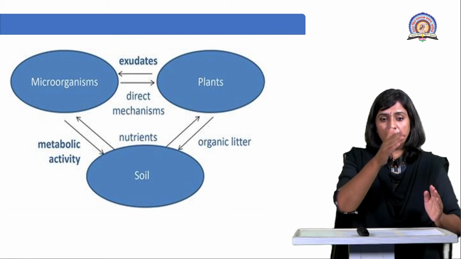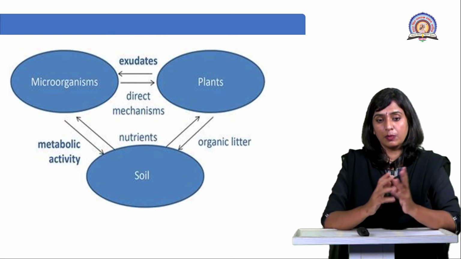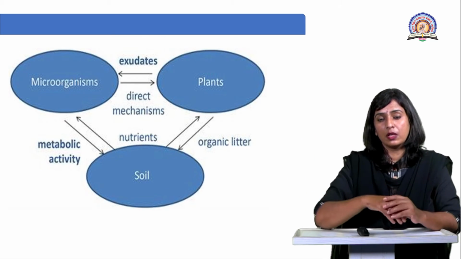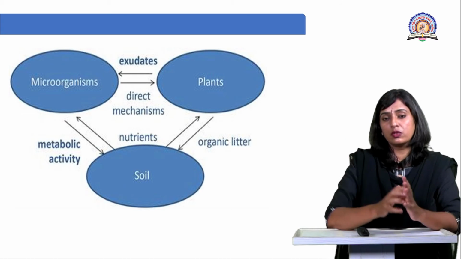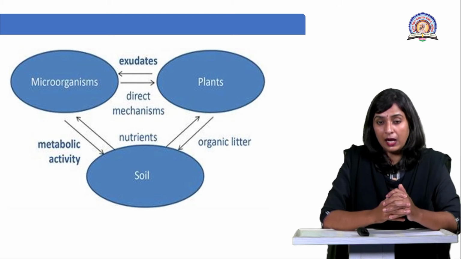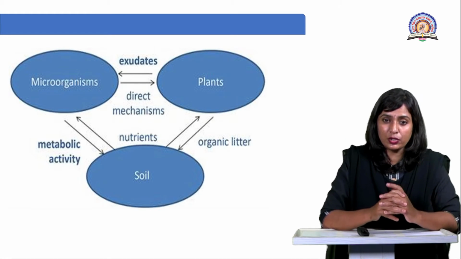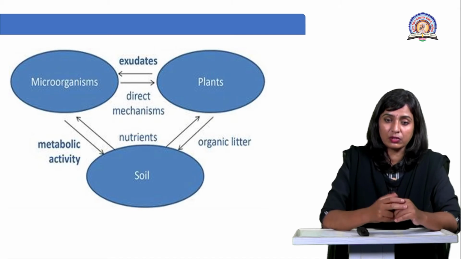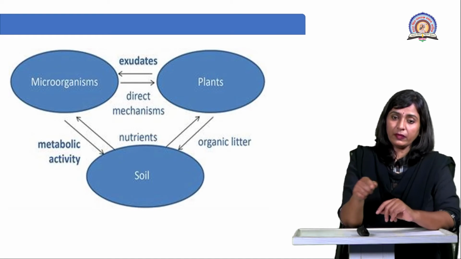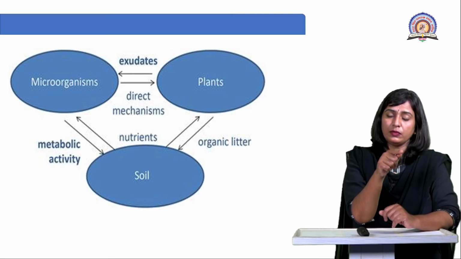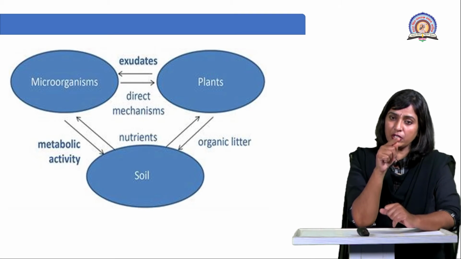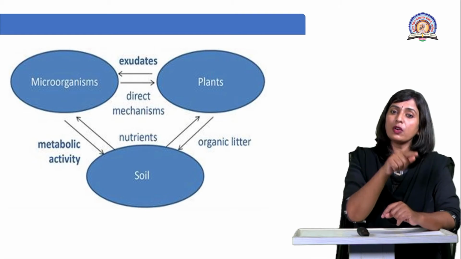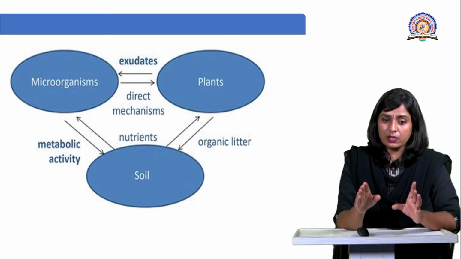So part of the energy is utilized by the microorganisms, part of the nutrients is again returned to the soil, and part of the nutrients is utilized by whom? The plants, for the production of energy, for photosynthesis, for their growth, right? So there is a cyclic movement of the organic matter. Especially, we can say there is a cyclic movement of the energy in the ecosystem.